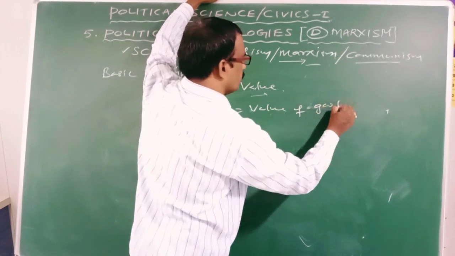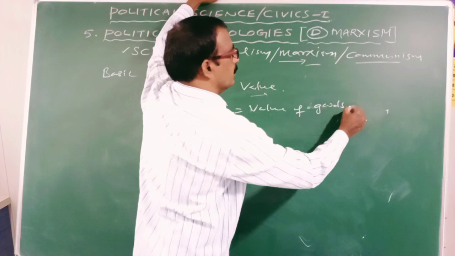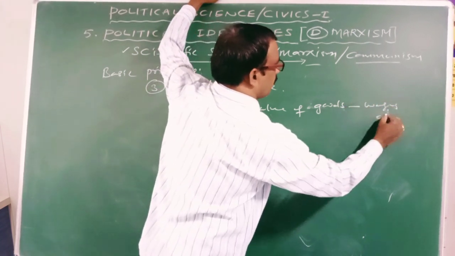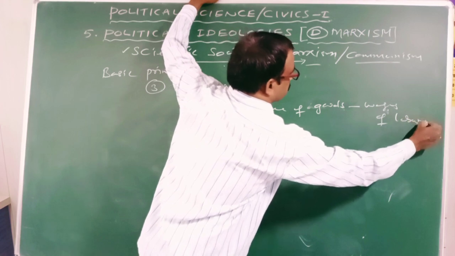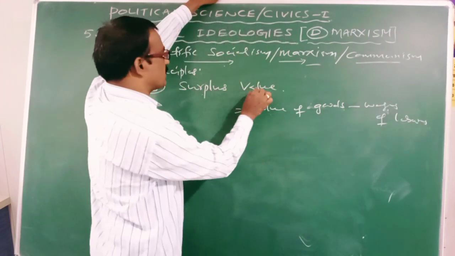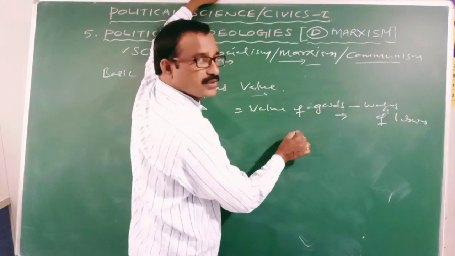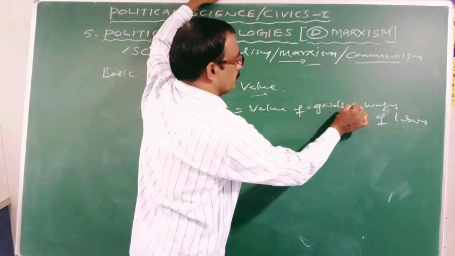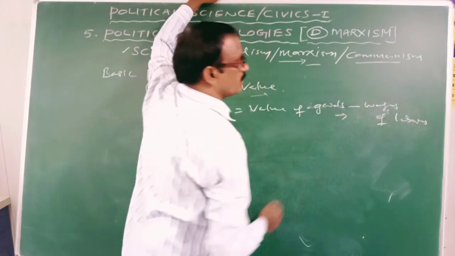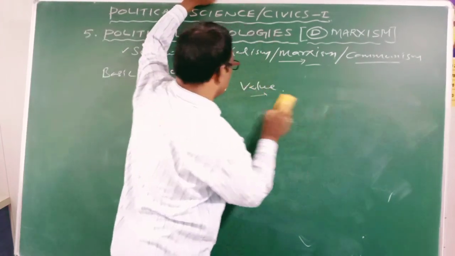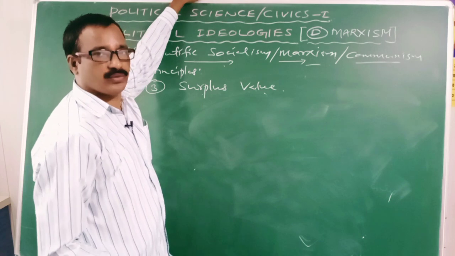Value of goods produced by the laborer minus wages of laborers. Surplus value equals the value of goods produced by the laborers in a day minus wages given to the laborers. Here Karl Marx said that the surplus value must be given to laborers.